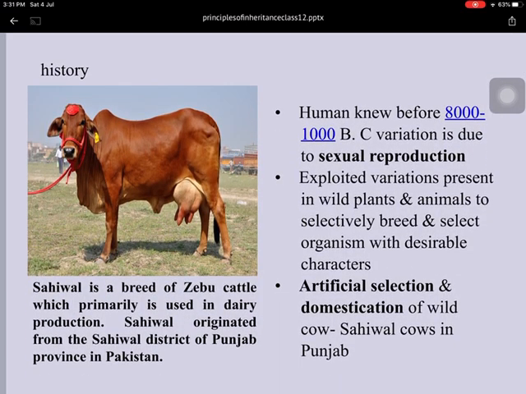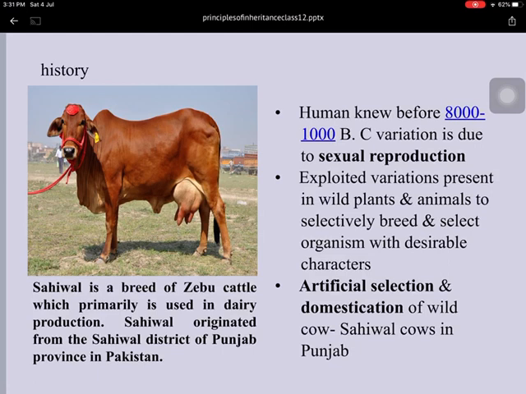Now let's try some history. Human beings knew about variation before 8000 to 10,000 BC, that the main cause of the variation is sexual reproduction. Sometimes they also exploited variation present in wild plants and animals. Like I am telling you one example of a snake, named Adsar, that is the natural breed of cobra and dhamin.